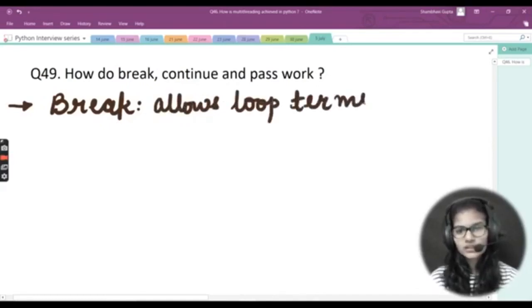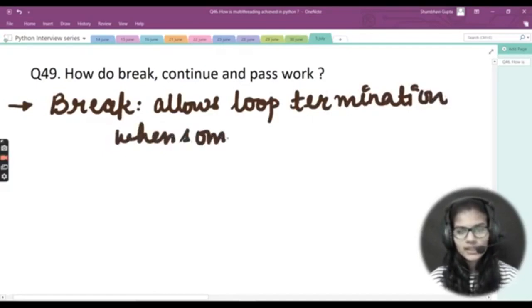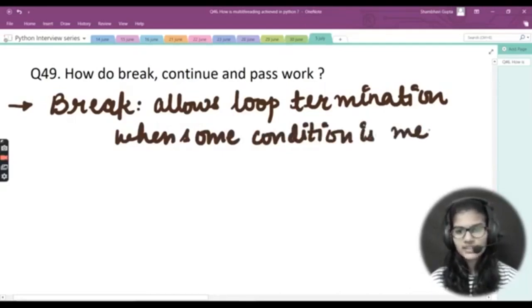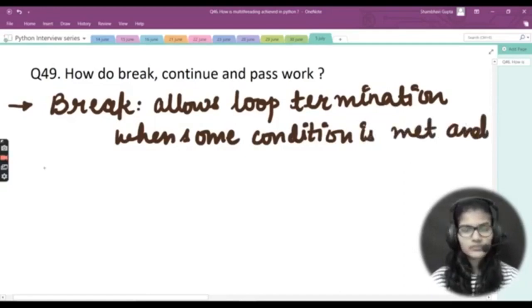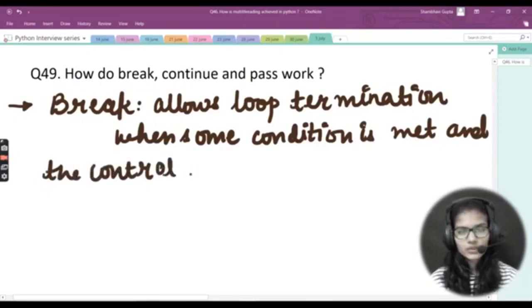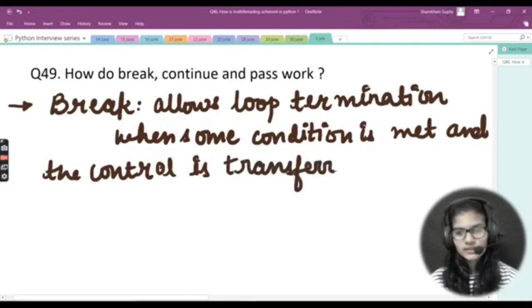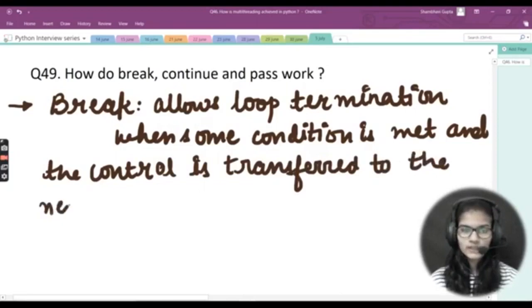It allows the termination of the loop first of all, when some condition is met and the control is transferred to the next statement, right?